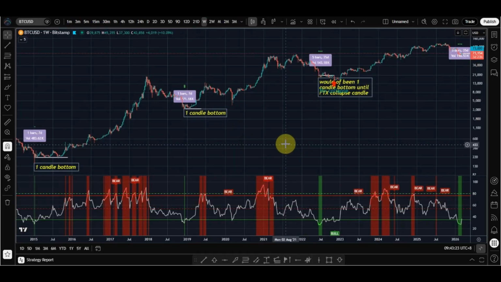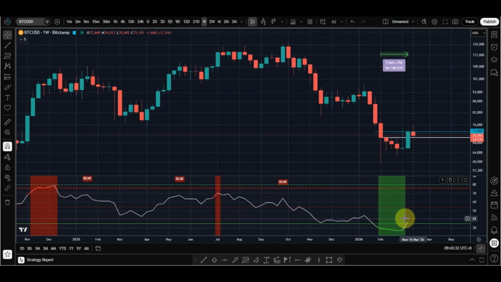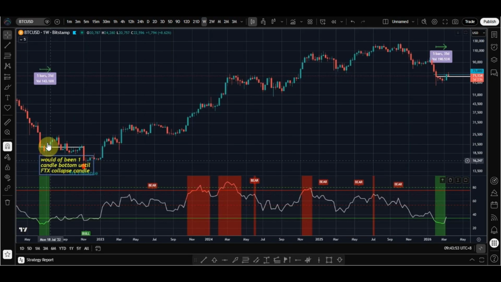My free TradingView indicator, link in description, shows the RSI green block at every cycle bottom. We see the green block has now stopped forming. If we look at this fractal of the 2022 bottom, it is similar to what we have currently with this white line talked about in previous videos. Chop around, then a final low.